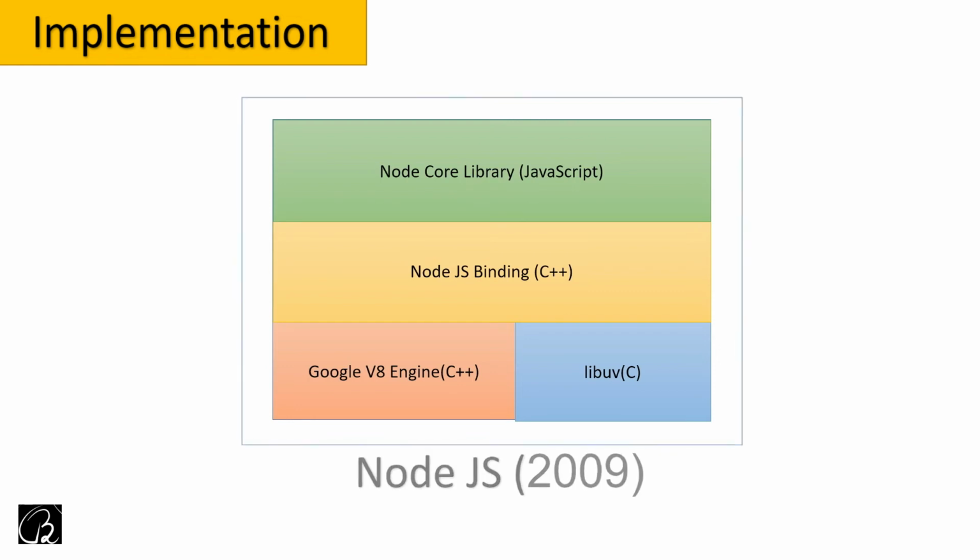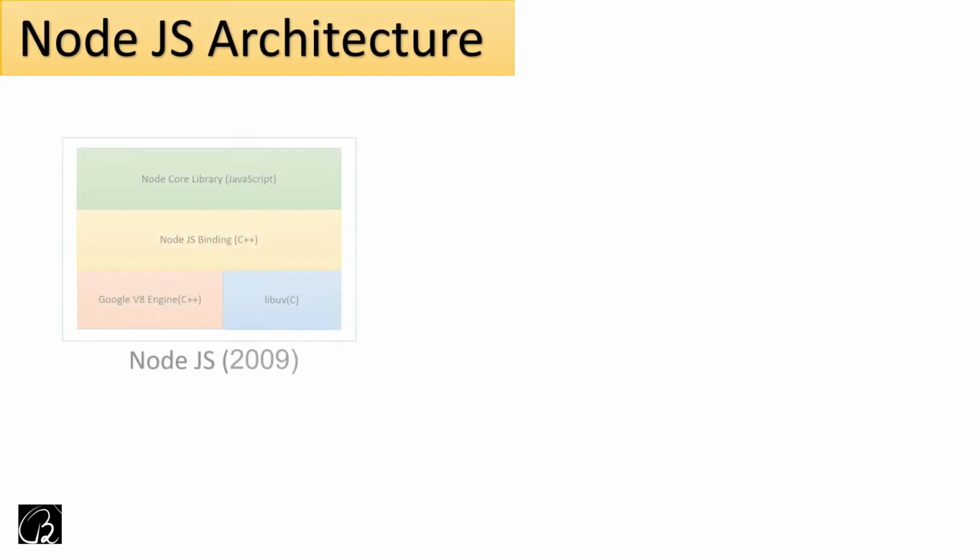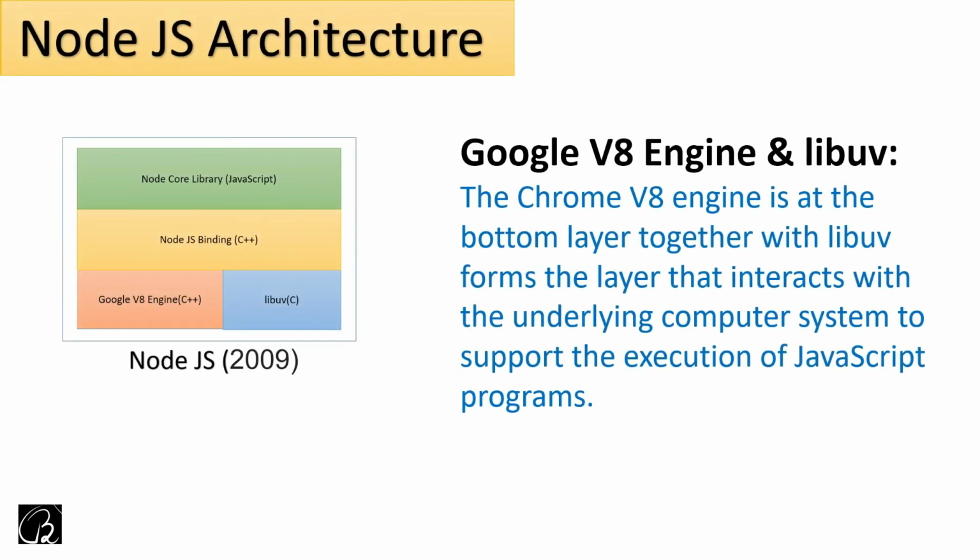So what do you think? Is Node.js a language? It's not a language. It's a kind of runtime, I would say, where my JavaScript code can run. Let us see all the components one by one. At the bottom, we have the Google V8 engine with libuv.